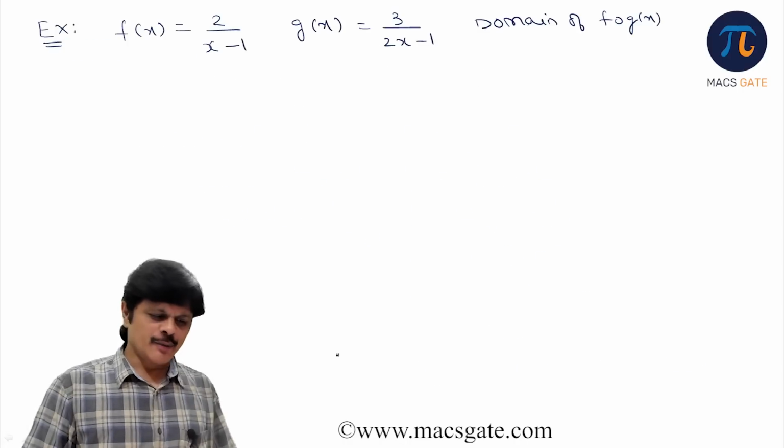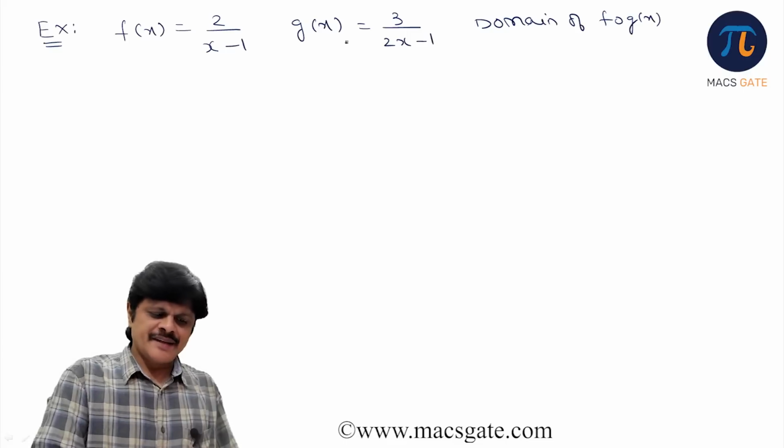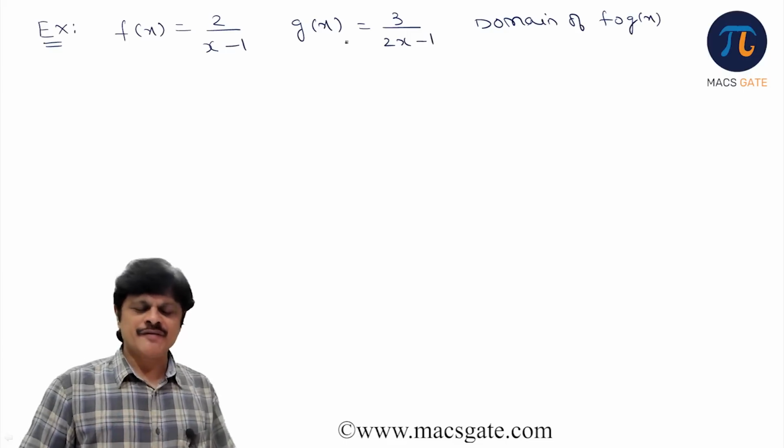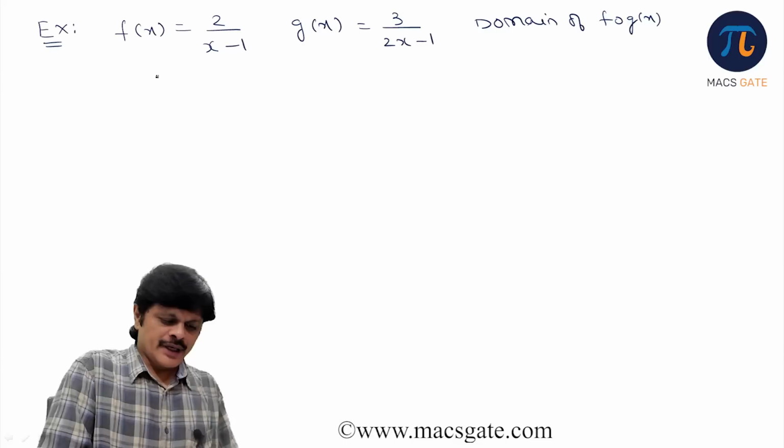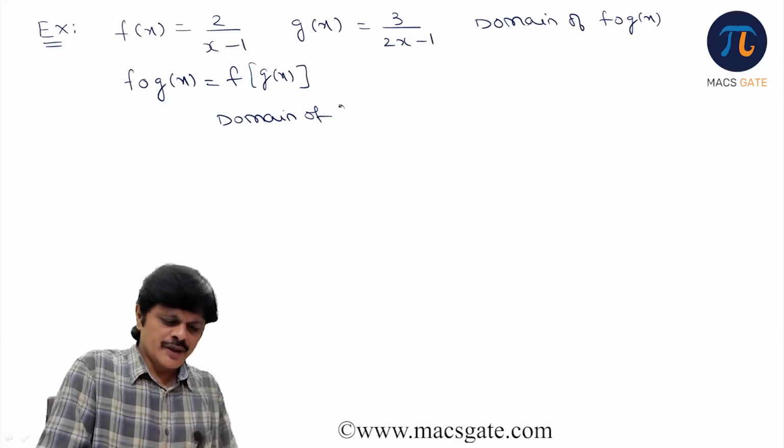Now let us see one more example. f of x is given, g of x is given. Find the domain of f circle g of x. So f circle g of x means f of g of x. What we do is first find the domain of g. What is the domain of g?